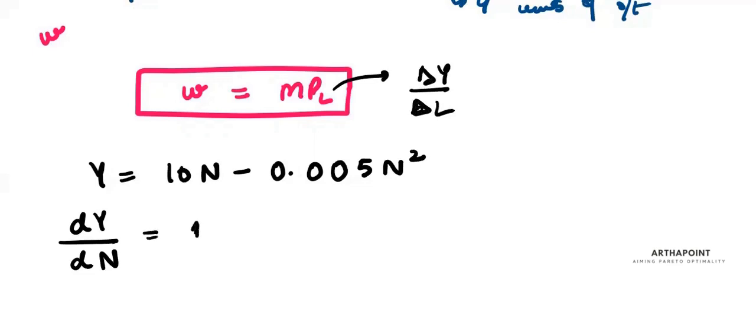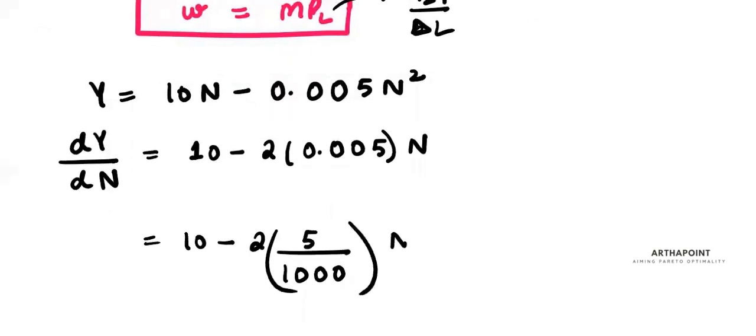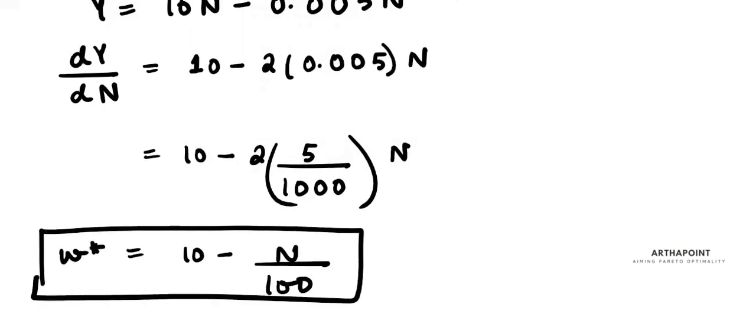So this will be 10 minus 2 times 0.005 into N, which is 10 minus 10 upon 1000 into N. This will be 10 minus N by 100. This is the real wage that the labor should get, according to the demand relation. This is the demand side.